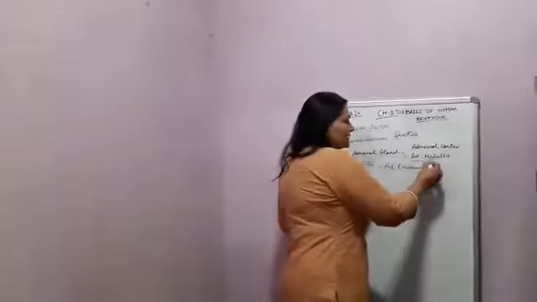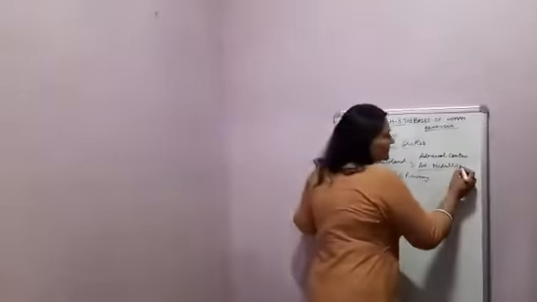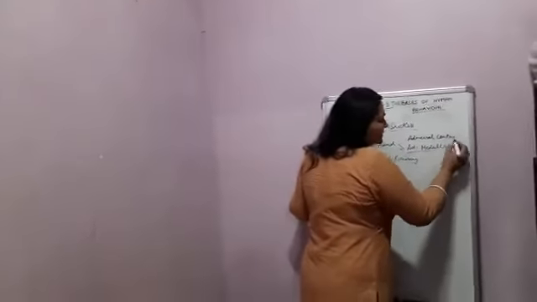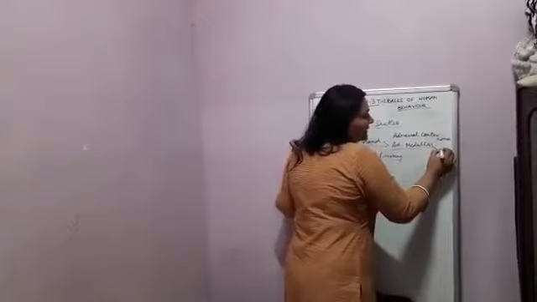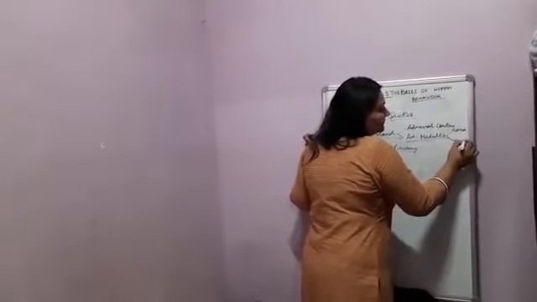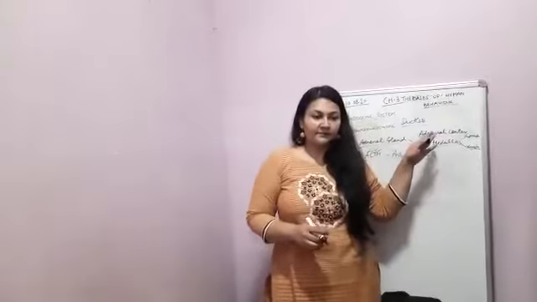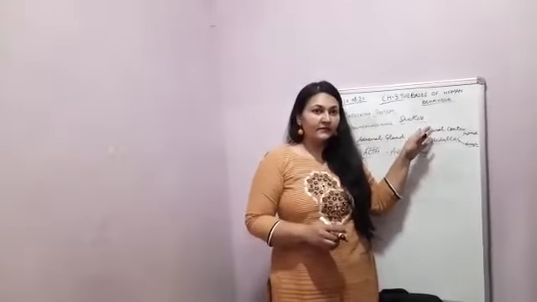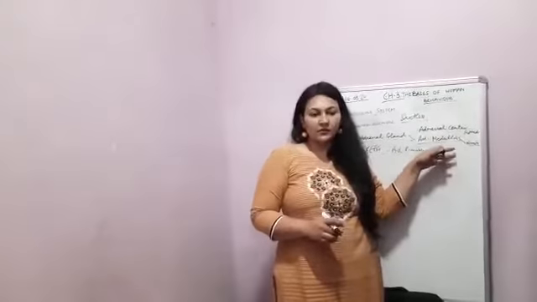The second portion, the adrenal medulla, secretes two hormones: epinephrine and norepinephrine. Epinephrine is also known as adrenaline, and norepinephrine is also known as noradrenaline.